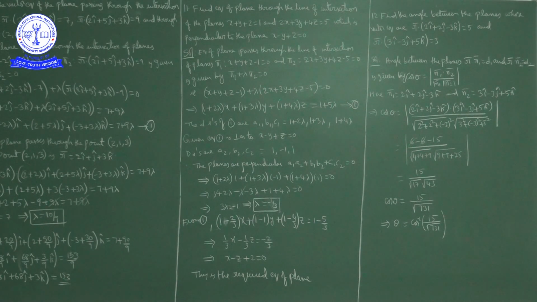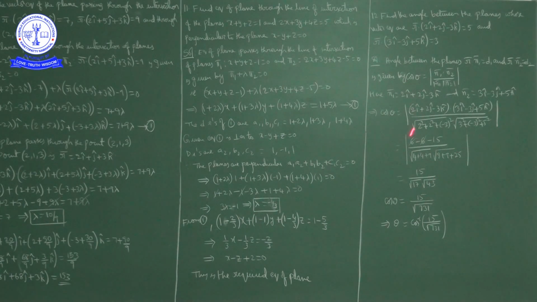Okay, so if we take dot product in numerator, we get 2 into 3 is 6, plus 2 into minus 3 is minus 6, minus 3 into 5 is minus 15, upon square root of 4 plus 9, that is root 17, into square root of 9 plus 9 is 18, plus 25, root 43.